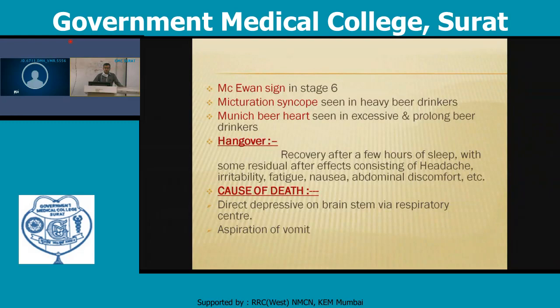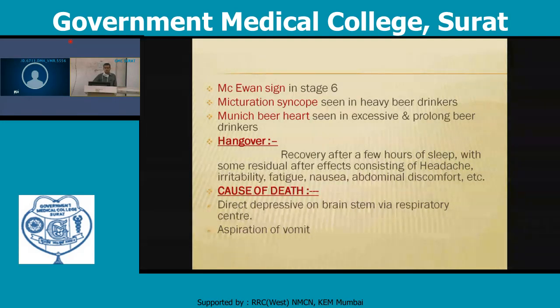Munich beer heart is seen in excessive and prolonged beer drinkers, in which hypertrophy of the heart is seen. After recovery, following a few hours of sleep, some residual after-effects consisting of headache, irritability, fatigue, nausea, and abdominal discomfort are produced. Such an effect is known as hangover.